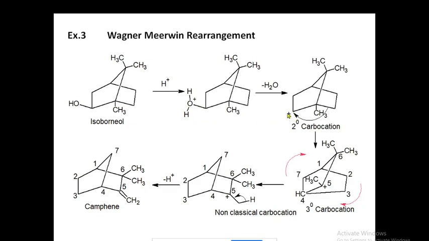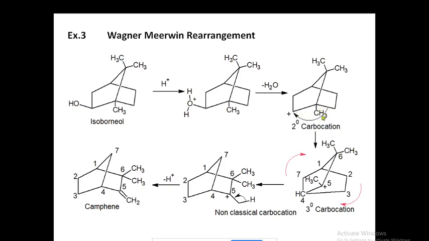What is the type of this carbocation? Secondary carbocation, because it is attached to this one and this one. Only two carbons are attached to this carbocation, therefore it is a secondary carbocation. Now in this case, what happens? A bond is going to be migrated here and not any group. Always remember that here there is a migration of a bond.